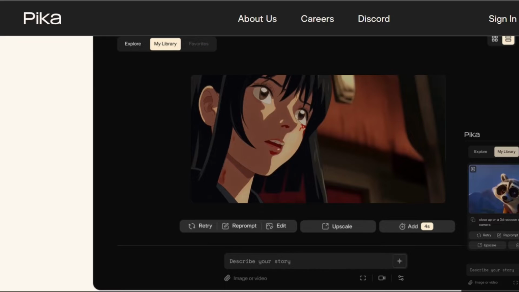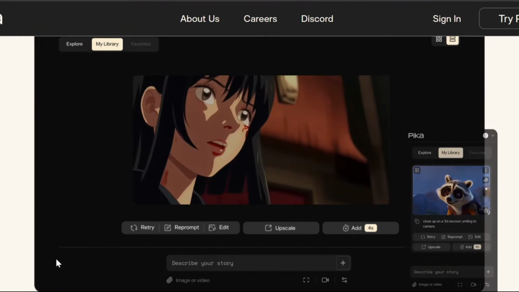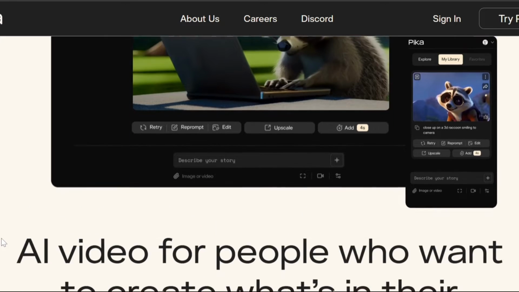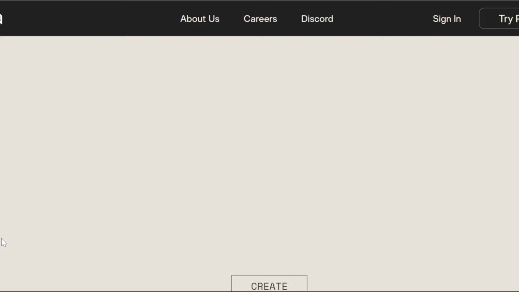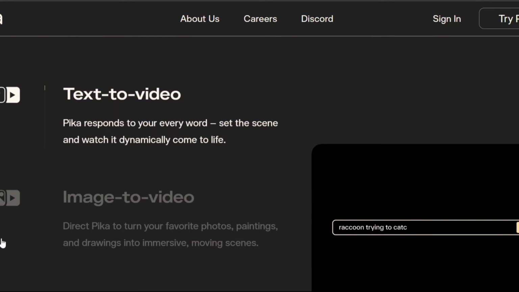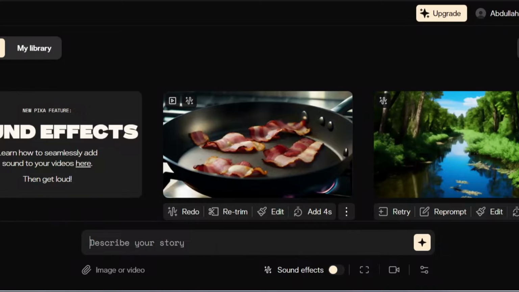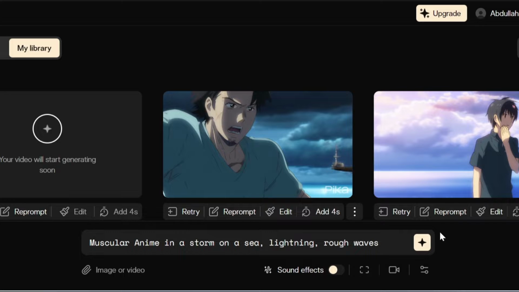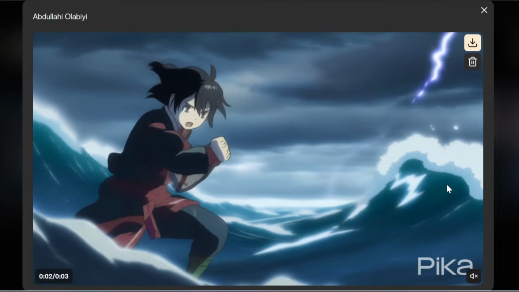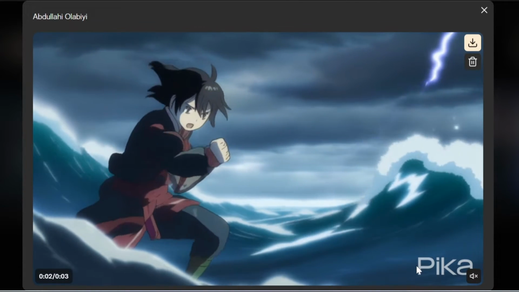Now the next step is where the fun part begins, generating the scenes for the anime clips. For this, I'll be using pika.art. You see, I've searched through the internet looking for the best AI tool to create anime videos, but turns out none of them beats this tool, at least for now. Pika.art is an AI text-to-video generator that could take a text prompt from you, process it, and turn it into the exact type of video you wanted. This tool is just like ChatGPT, but for video.